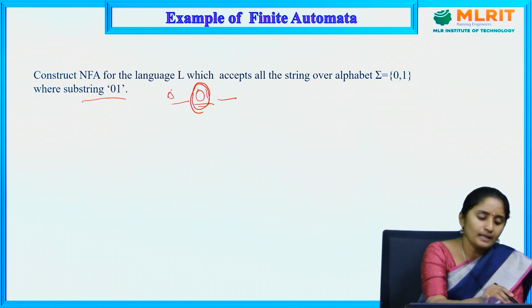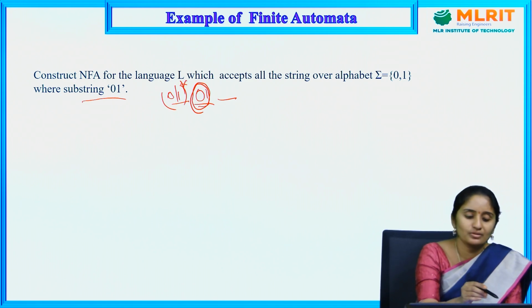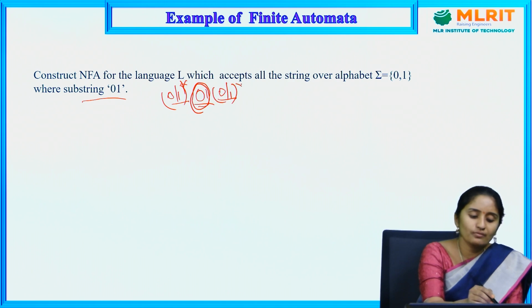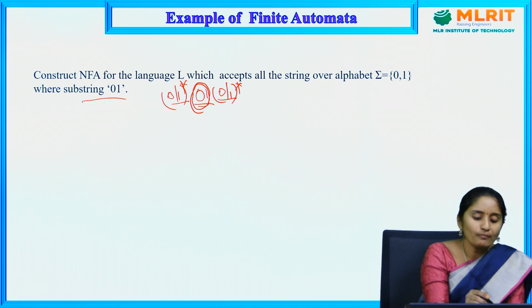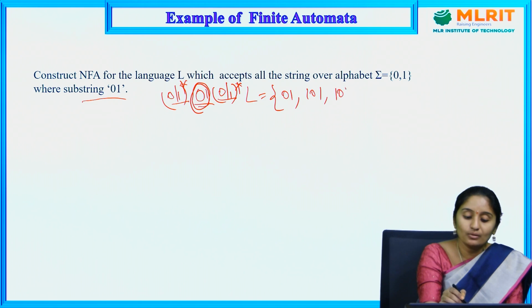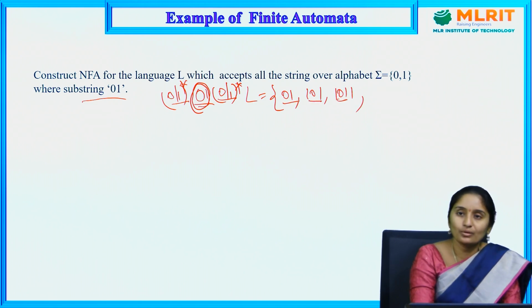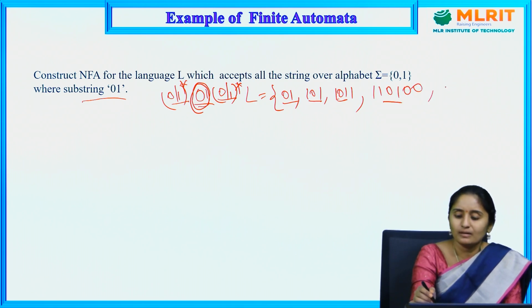So in the starting I can have 0, 1, multiple zeros, multiple ones, or combinations of zeros and ones. In the ending also zeros, ones, or a combination. So what will be the language for it? 01 is accepted, 101 is accepted, 1011 is accepted because 01 is existing. I can also have 110100. Yes, it is accepted, and so on.